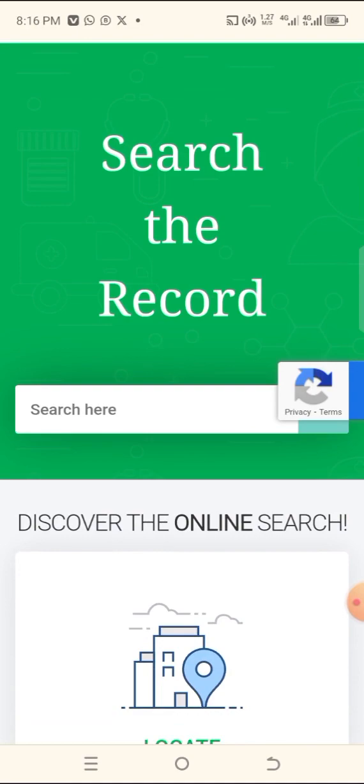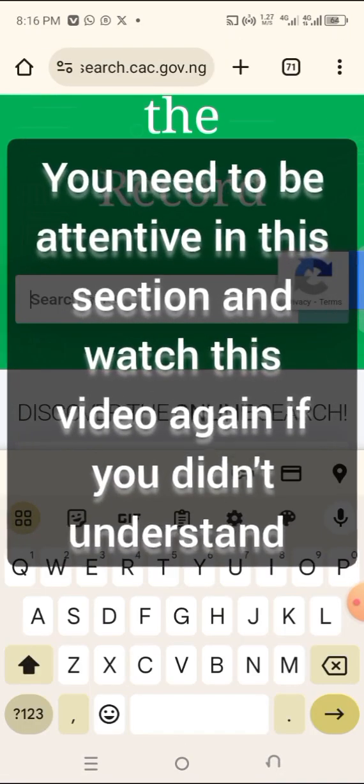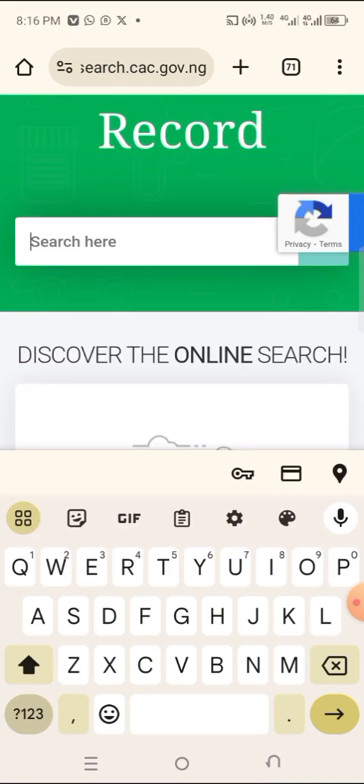Good. From this search now, what you need to do is to enter the name that you want to search. Which name do you want to search? Enter the name. That is your business name. This area you need to be very, very careful and also know what exactly you are doing. Know the name you want to register. In this particular area, the CAC normally rejects so many names. That's where people normally make mistakes and they say that the thing is very difficult. It's not difficult.